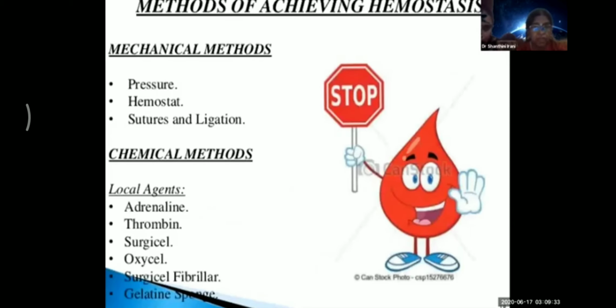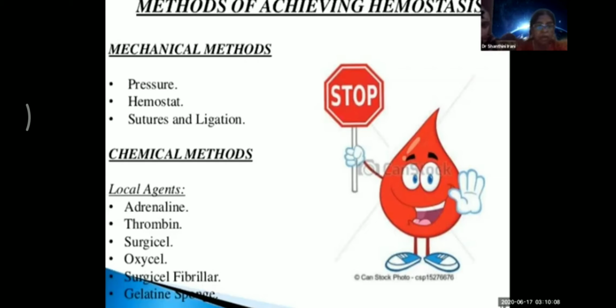Methods of achieving hemostasis. Mechanical methods. First, how do you stop the bleeding? Wherever the bleeding is occurring, how do you stop? The pressure, packing, and position. Those are the 3 P's we always remember. When someone has bleeding, like in the hospital, somebody who's got varicose veins has started bleeding, you apply pressure with your gloved hand. You put a tight dressing on it, and then you raise the legs. That is the position. These are the mechanical methods, the first 3 P's.